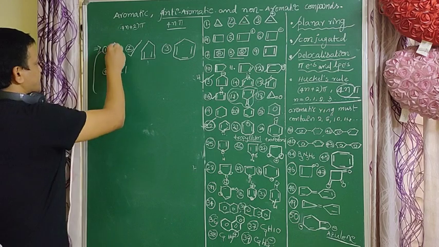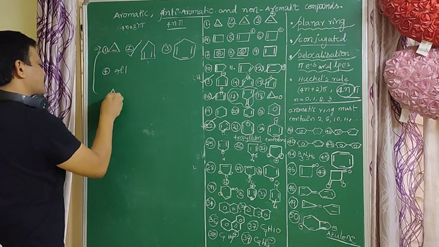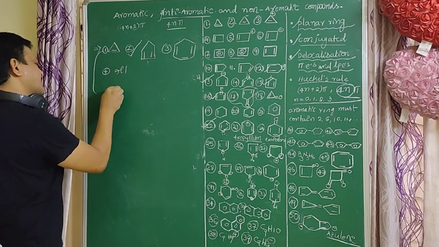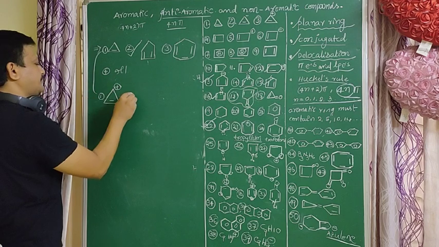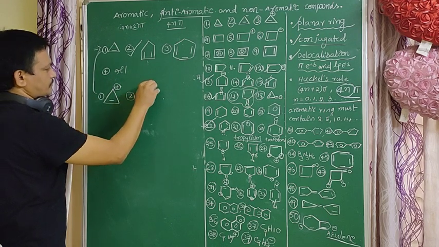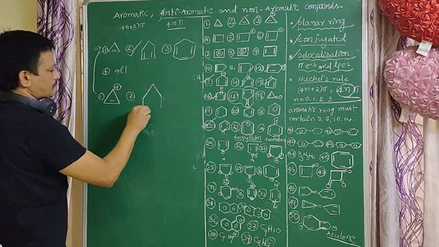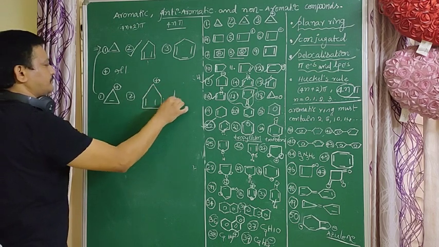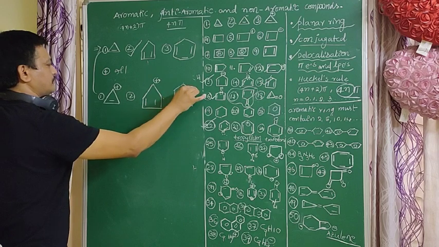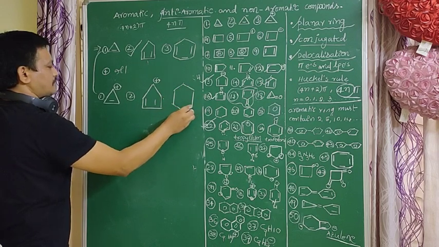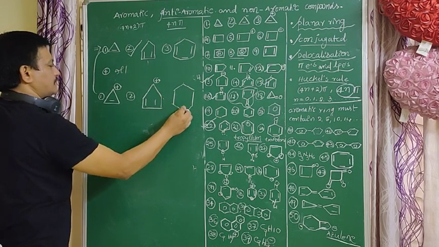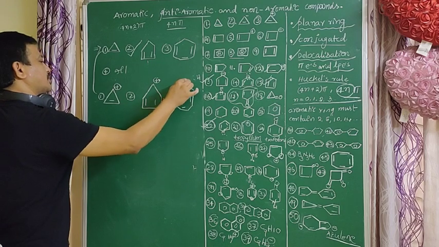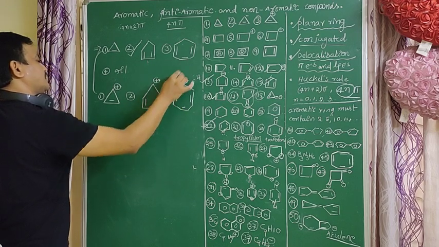So after losing H minus, this molecule gets a plus charge here.